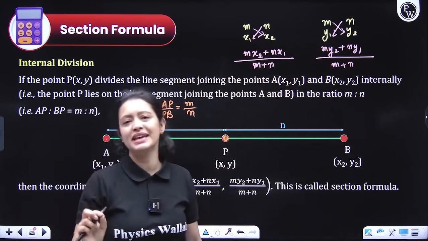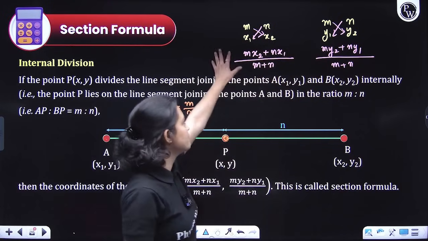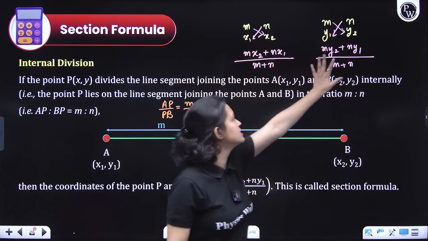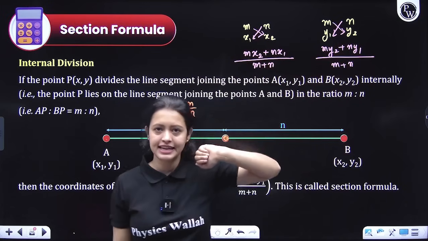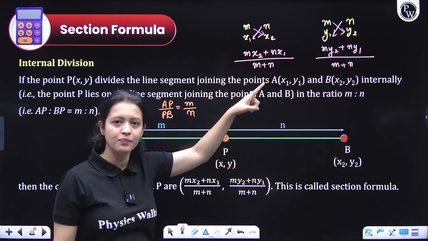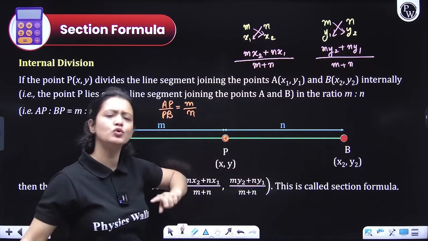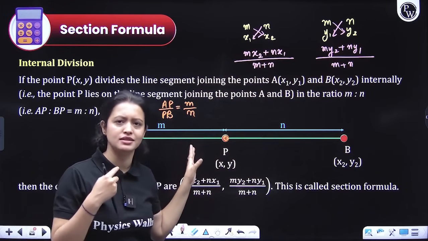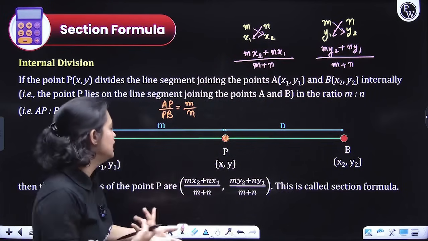Okay? So in this way, you will never get confused. You will never make silly mistakes. Okay? So remember, this is the x coordinate of P and this is the y coordinate of P. Okay? And we'll use this shortcut method to figure out all our answers. Okay? So that you get a hang of it. Okay, understood?